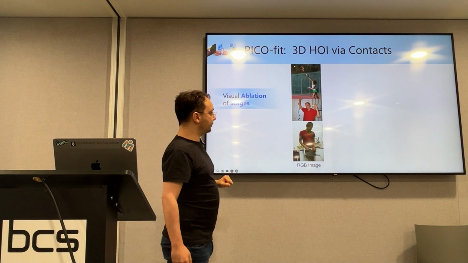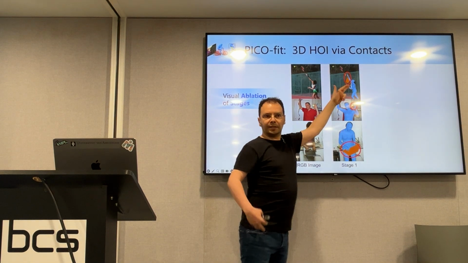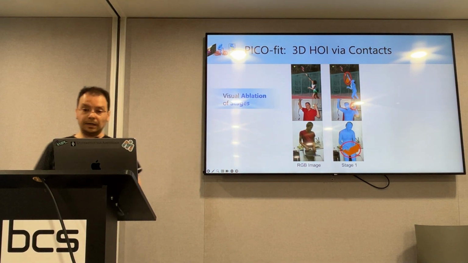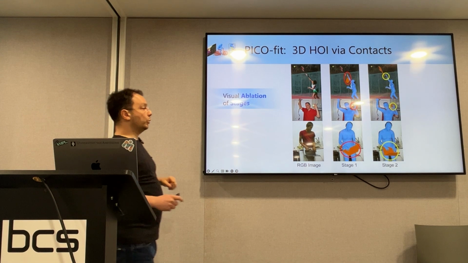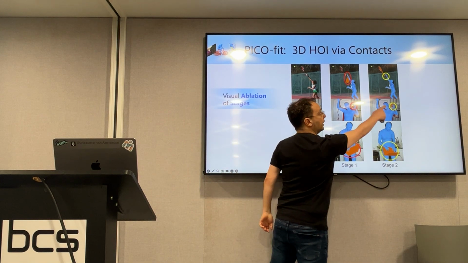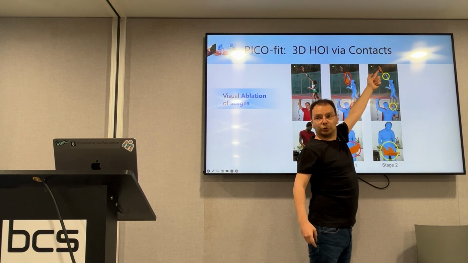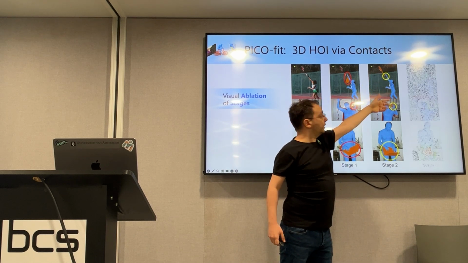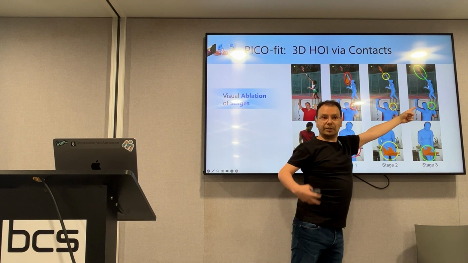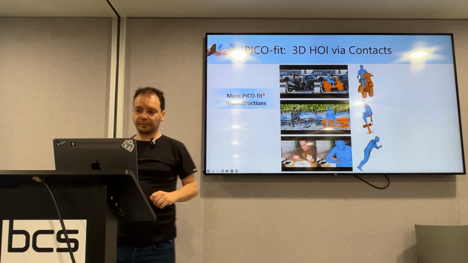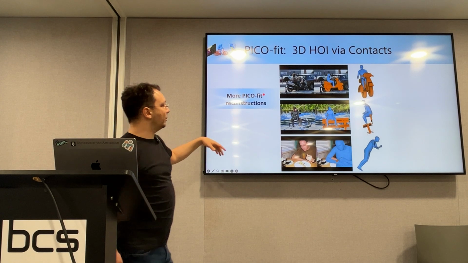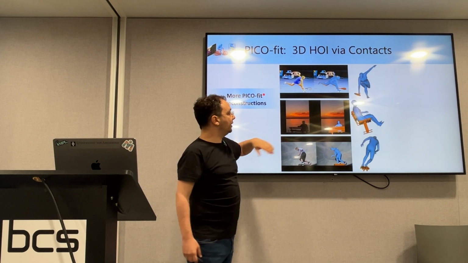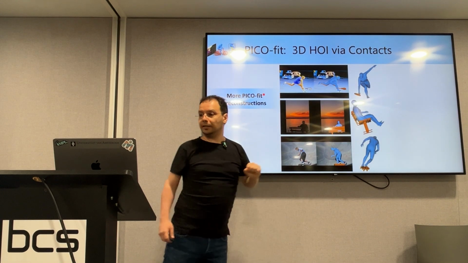So these are our input images. Body regressors nowadays are very reasonable, but initializing the object is quite off, so you see very wrong orientations. In the second stage, we keep the body fixed and we refine the object so that now the object aligns on top of the right pixels, but we still have some missing contact. So now we keep the object fixed and we refine the blue guy so that we have nice contacts while also aligning to pixels. And this works well for several examples. These are PICO-fit star results for riding a motorbike, resting on a bench, having dinner, enjoying the sunset, playing tennis, and so on.